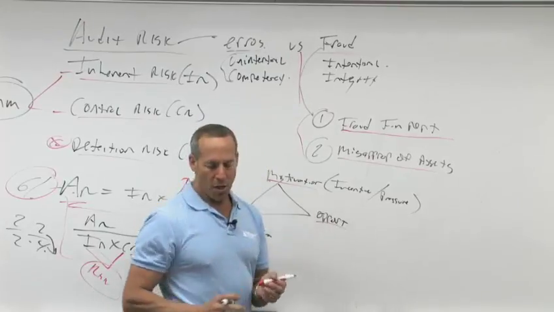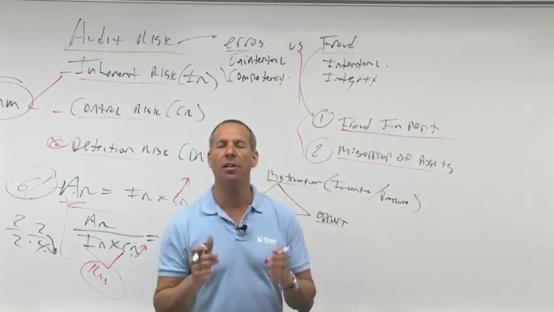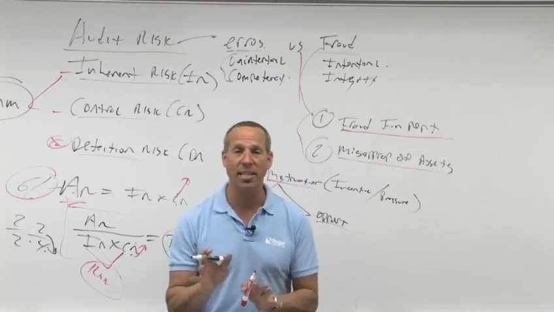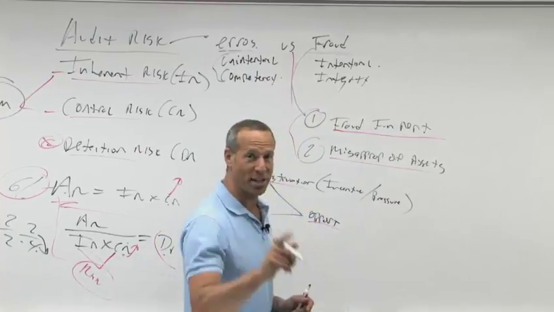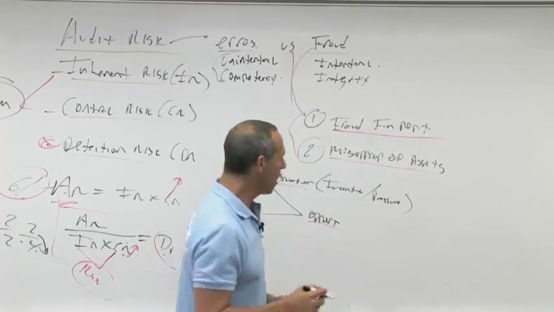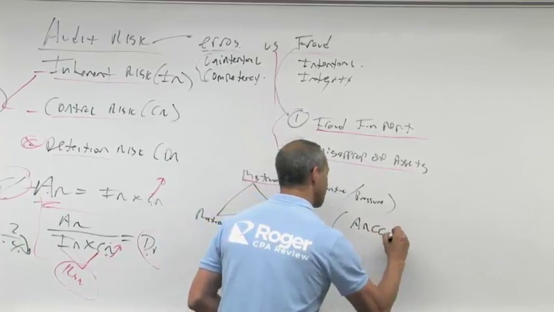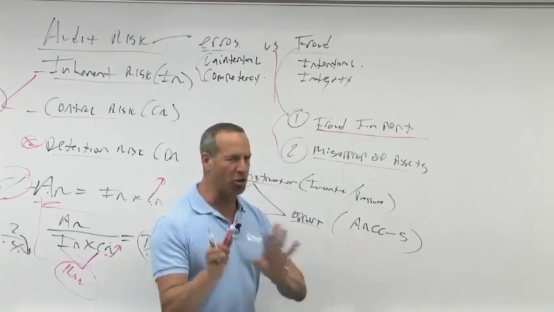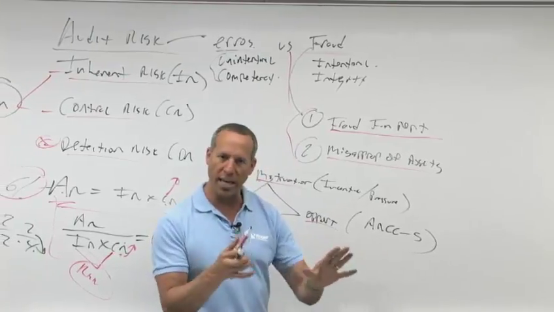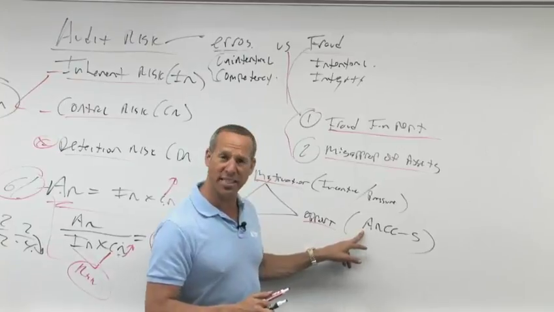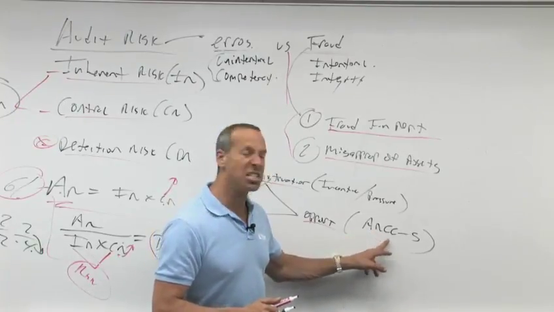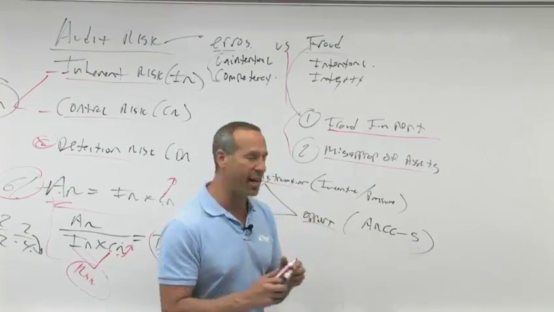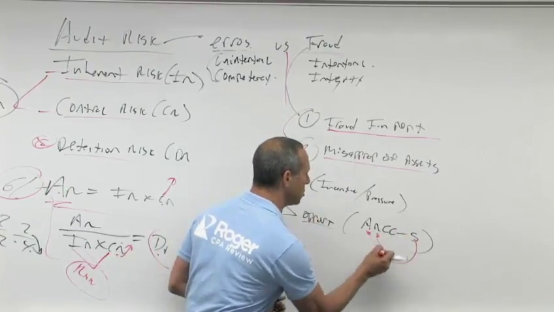There's the opportunity. The opportunity means there's a lack of internal controls, and we'll talk about that in the internal control section. But I'm going to teach you this memory aid or mnemonic that's going to be really important for the exam and in your entire life. Noah and the arks. What does that mean? These are things that should be done by different people. You don't have to write it down now. It'll be in your book when we need it. But A is authorization, R is recording, C is custody of assets, and C is comparison. S stands for segregation.